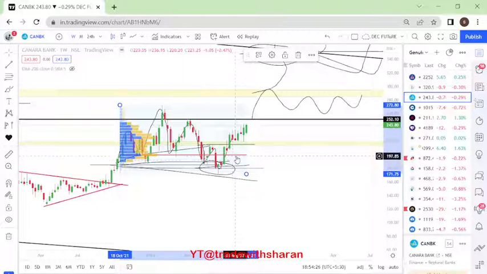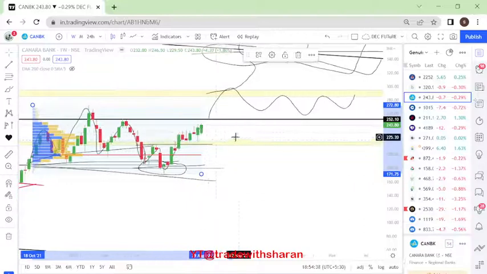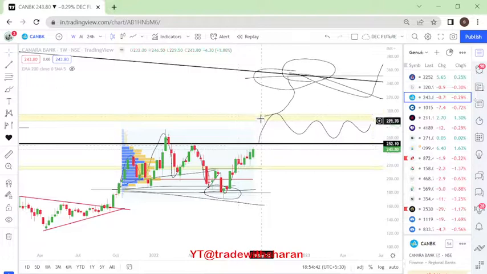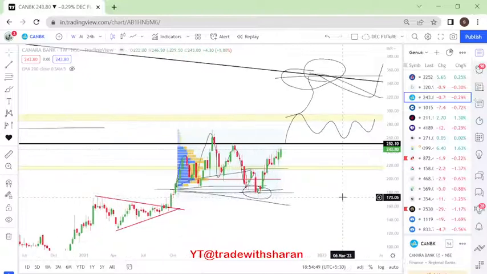Now look at this, right? Even if I look at this particular volume profile, it tells us that this is the place where most of the buyers came into existence. So this level will act as a support for us, 200 levels. If it breaks 250 levels in the coming days, we might get to see first 290. If it sustains above this, maybe around 330 is what we can expect.